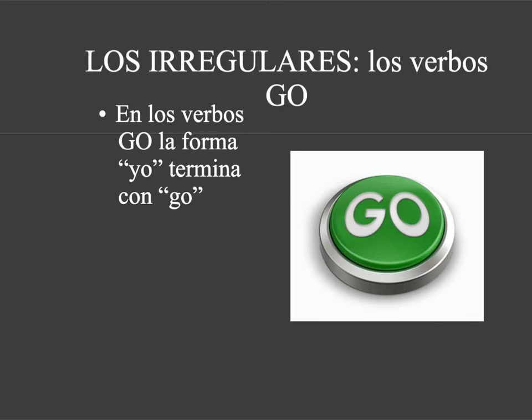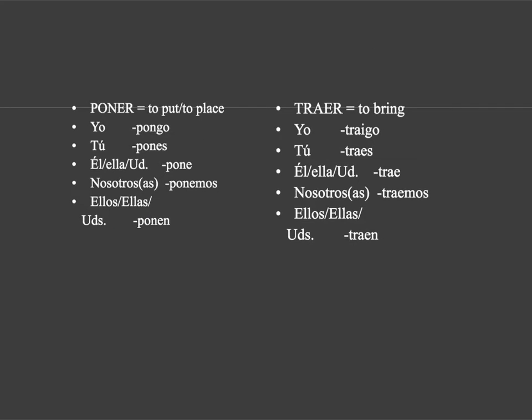Then we have a whole bunch of go verbs, okay? They're obviously called go verbs because their yo form ends with go. There's a lot. Here they are. Poner, right? To put or to place. There's your forms. Pongo, right? Yes, you need to write down all the forms. Traer, to bring. Traigo. Again, these are all called go verbs because their yo forms are weird. They end in go.